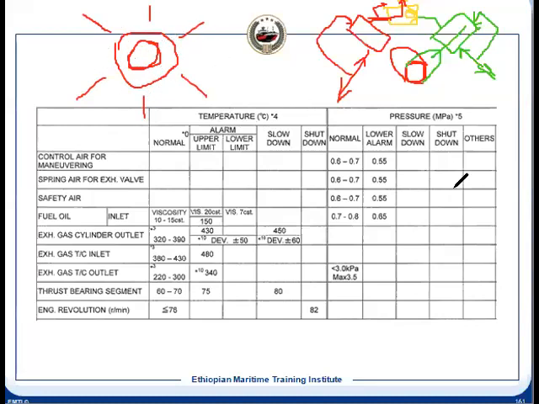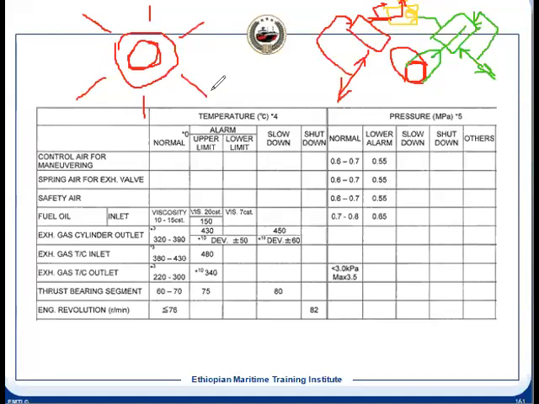When it is ahead, the ahead air will go and open the cylinder air starting valve, and when it is the astern direction, the astern pilot air will come and open the cylinder air starting valve.